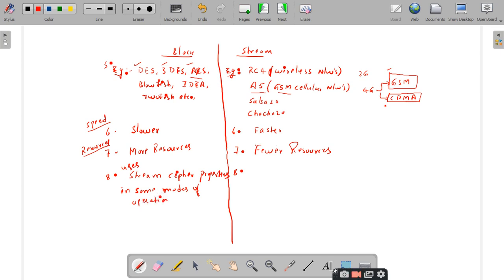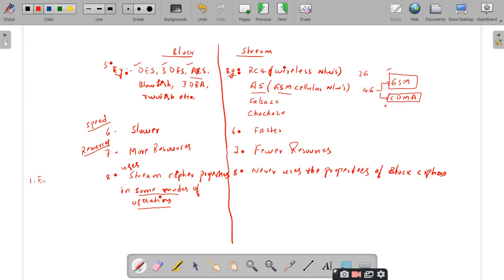I'll tell you what these modes are. And the 8th point, the corresponding point for stream ciphers, is that stream ciphers never use the properties of the block cipher. They are completely independent. They never depend on block ciphers. But block ciphers sometimes make use of the stream cipher properties in some of the modes of operation. We never discussed the various modes of operation in the block cipher, so for information purposes, you just remember it.